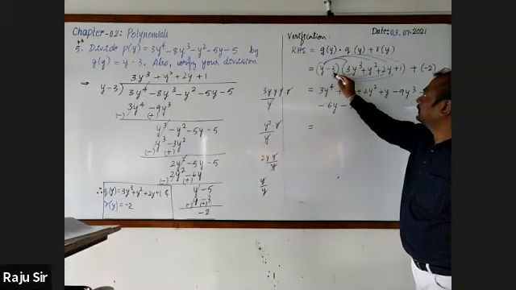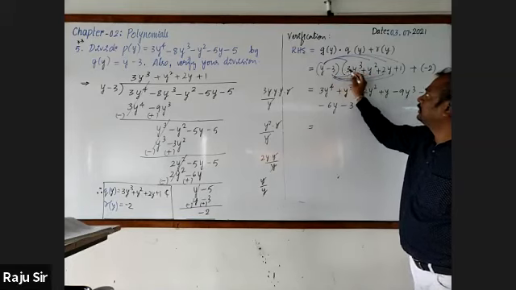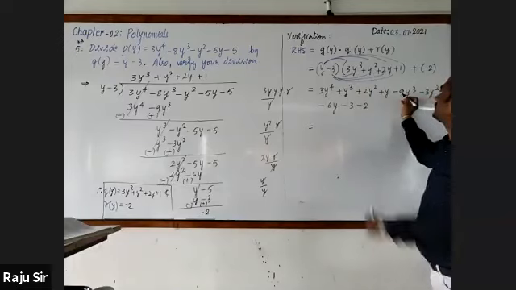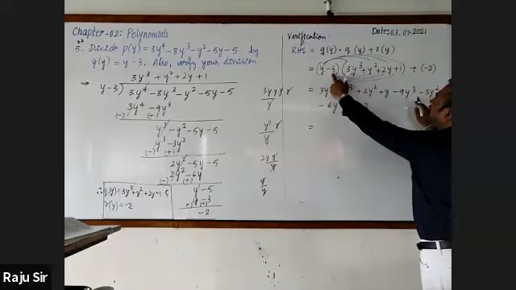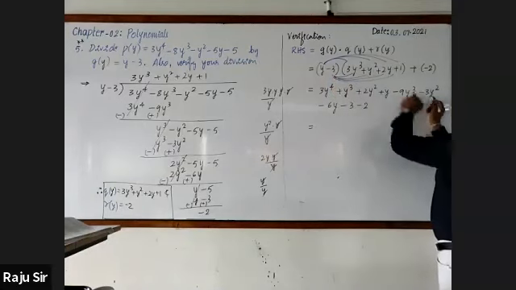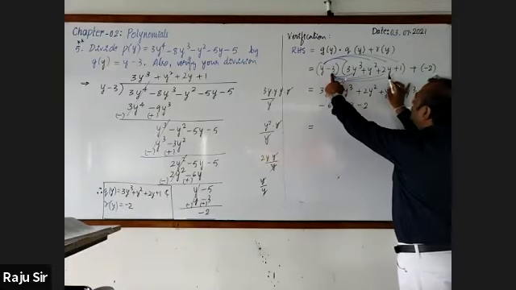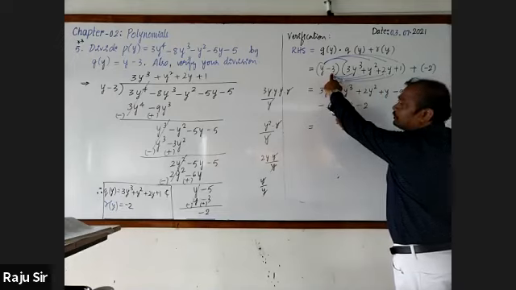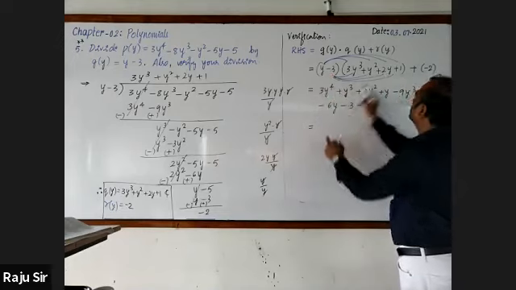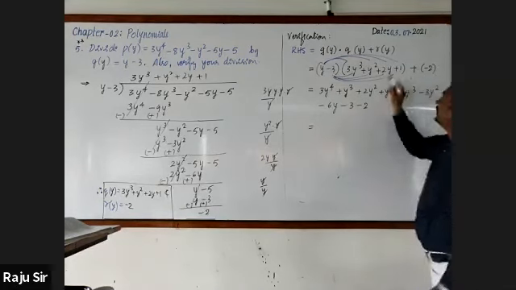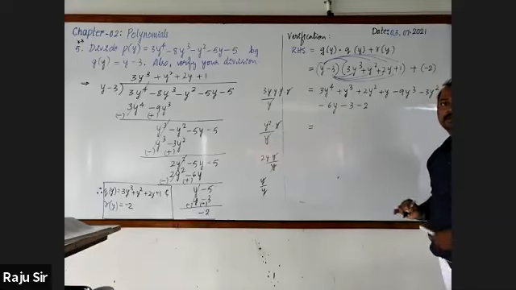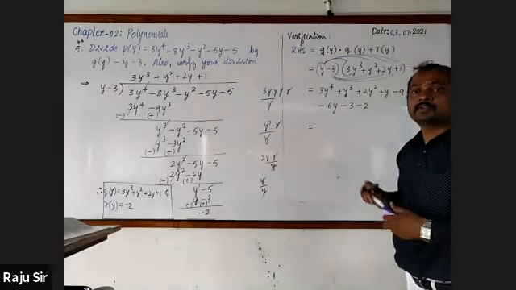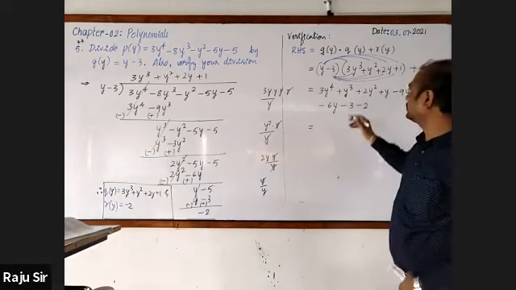Next, minus 3 into 3y cube. Here you have to multiply the number only. Minus 3 into 3 is minus 9. Then y cube as it is. Next, minus 3 into 1, minus 3, y square as it is. Next, minus 3 into 2 is minus 6, y as it is. Minus 3 into 1 is minus 3. Next, minus 2. Now you may go for simplifying by taking like terms.